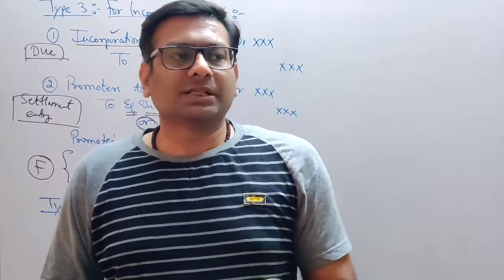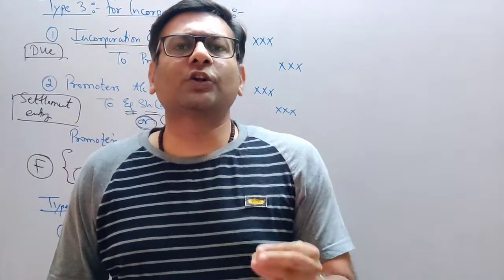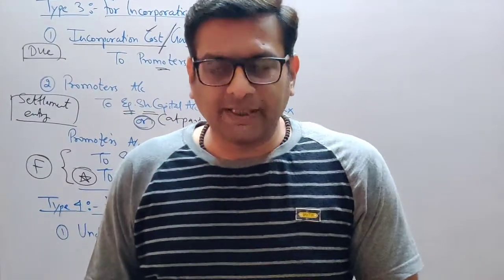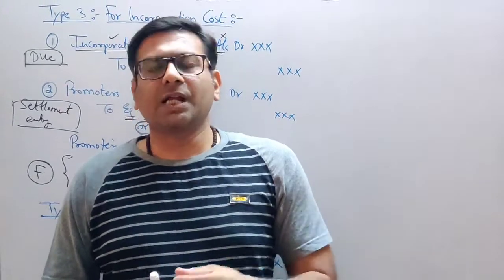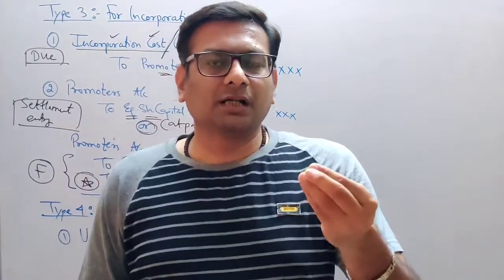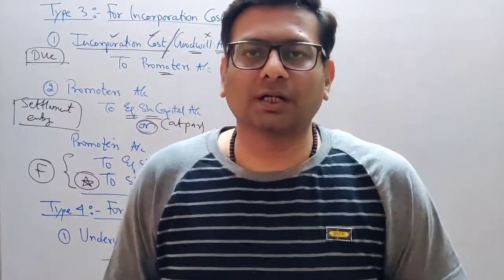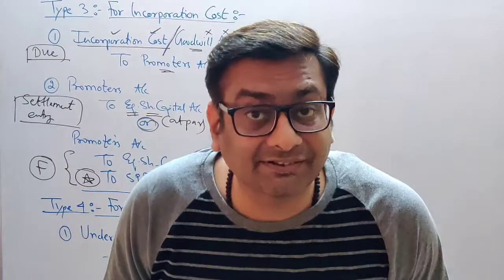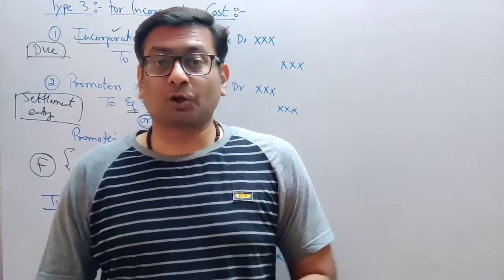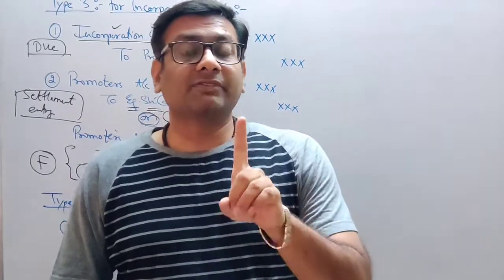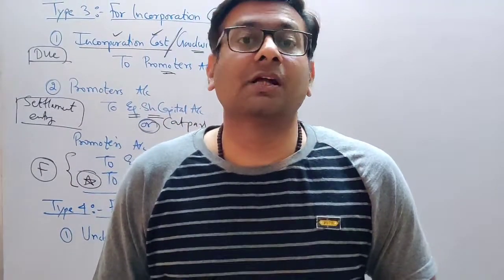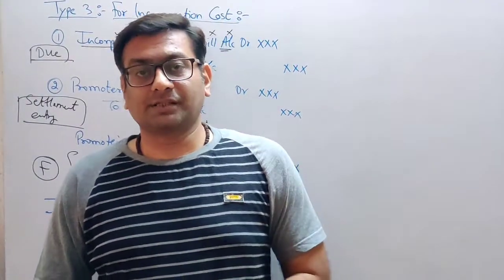So let's assume that the normal commission to a broker is only 0.25%. I mean to say 25 paisa you can say. So 25 paisa is the commission to the normal broker. How much will the underwriter earn for taking this responsibility on his shoulder? He will get 1% commission for underwriting such shares.